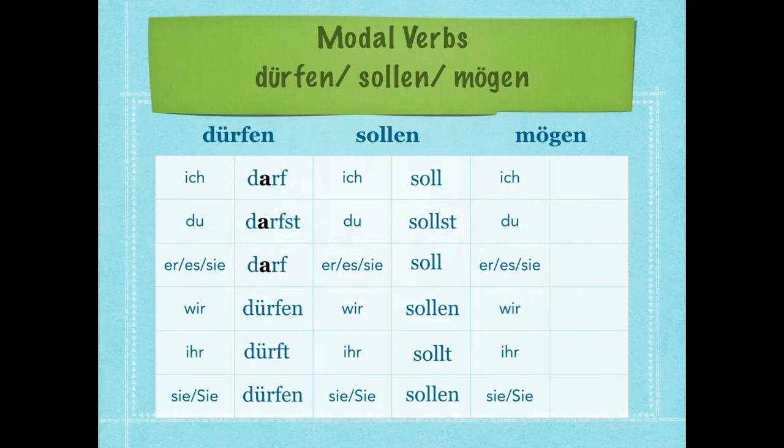So ich soll, er soll, but du sollst. And lastly, this is the one you've been wanting to use since the very beginning, mögen, to like someone or something. So ich mag Pizza. I like pizza. Du magst. Er mag. And back to wir mögen, ihr mögt, und sie mögen.